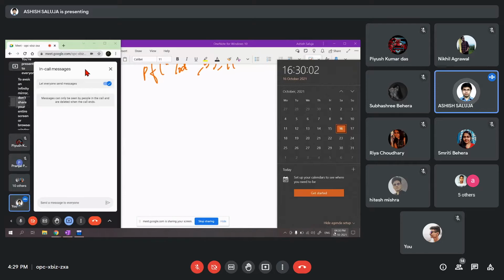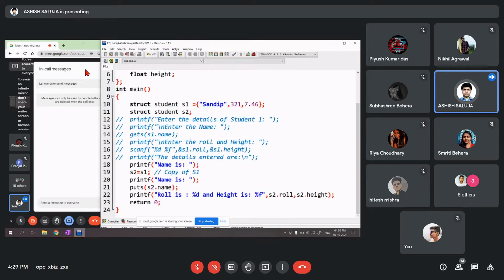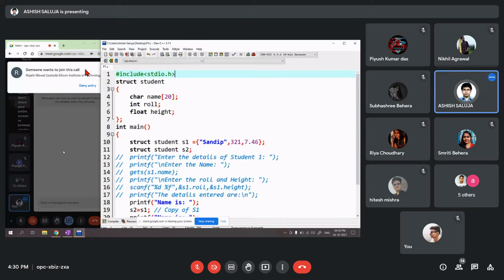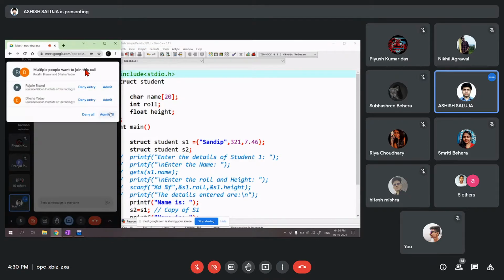So yesterday we started with structures. We saw how we define the structure, how we declare the variables of a structure, how we access the structure members, or the data members, or the structure elements through the variables which we have declared. That is by using a dot operator, or we say it to be a period operator, or a member operator. So any name you can use.